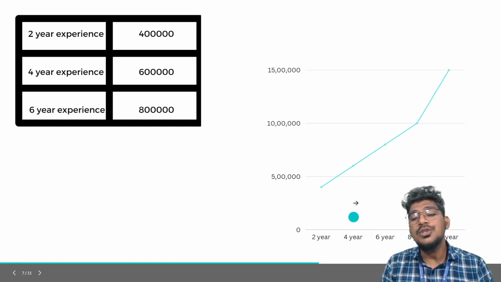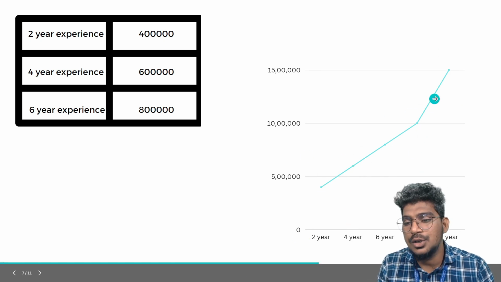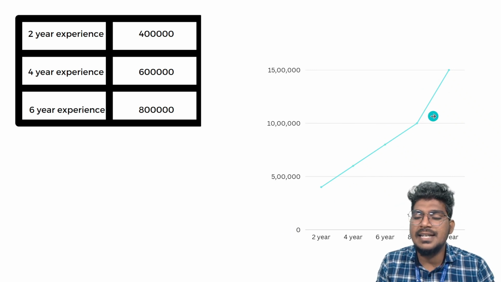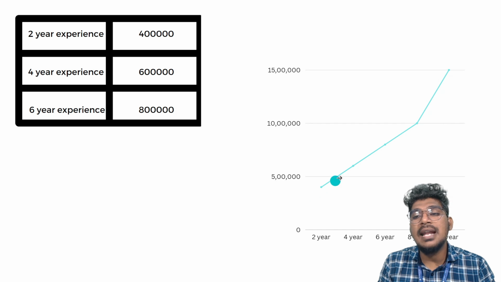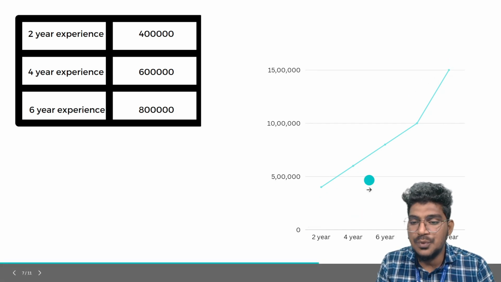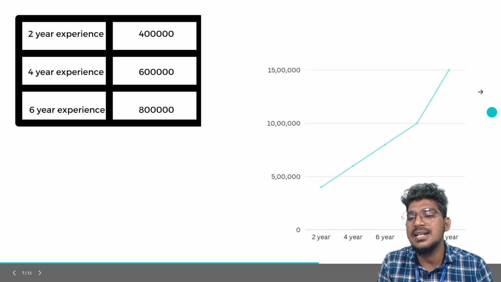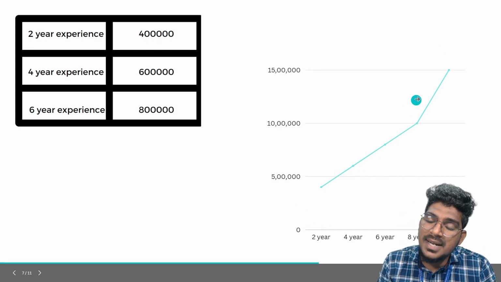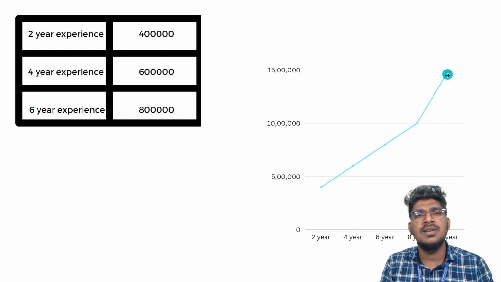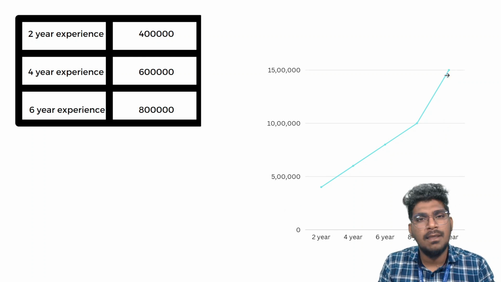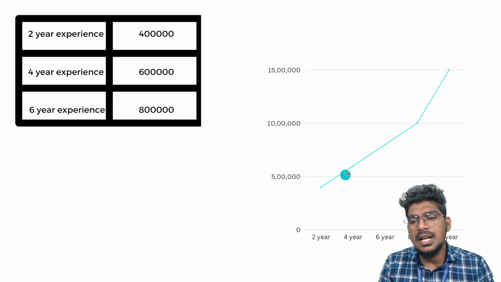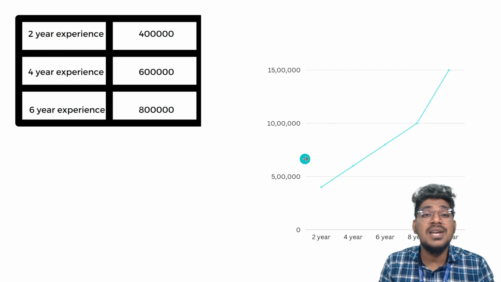When you fix this particular point, for example salary, you can see the point here. When you draw the line through this data, for example 2 years, 4 years, 6 years, 8 years and 9 years, the points will be like that. Once you create one particular line, the line equation is y = mx + c. That is the line formula. So with this we are going to calculate the y value.